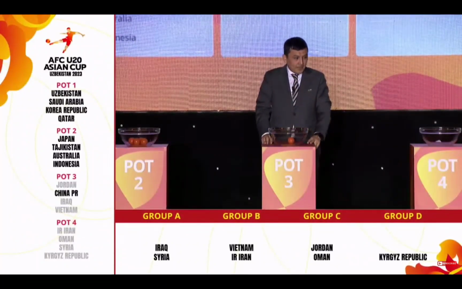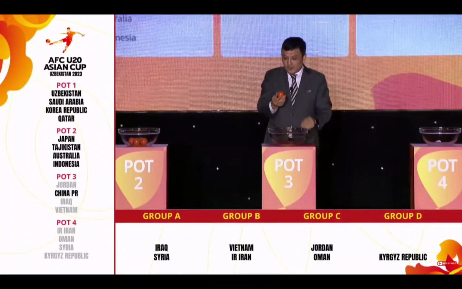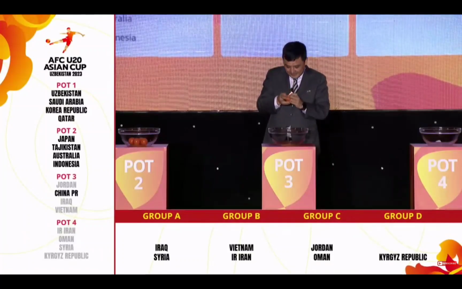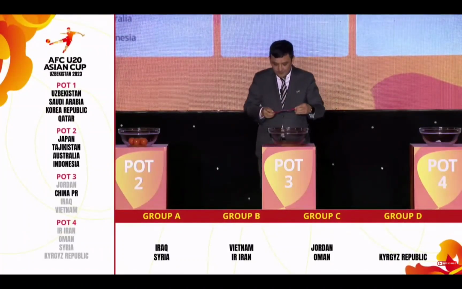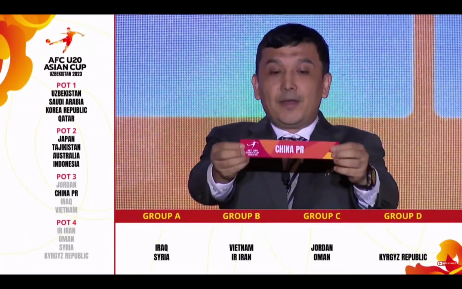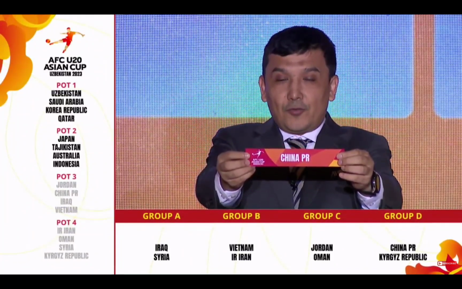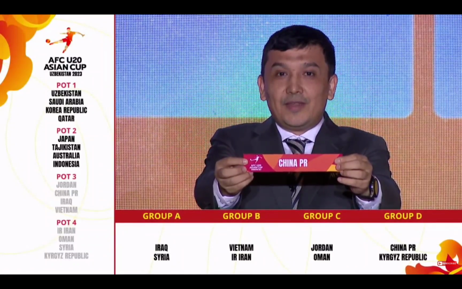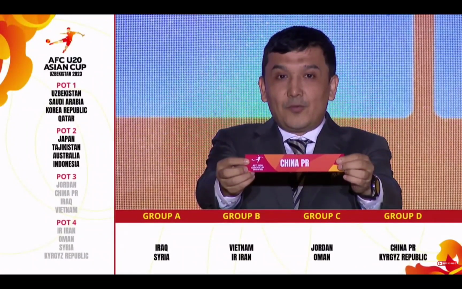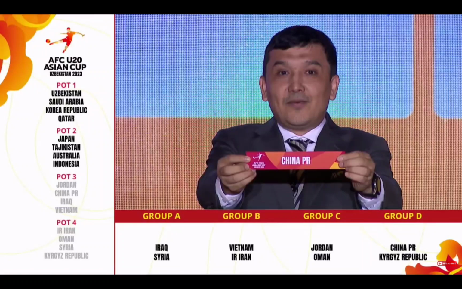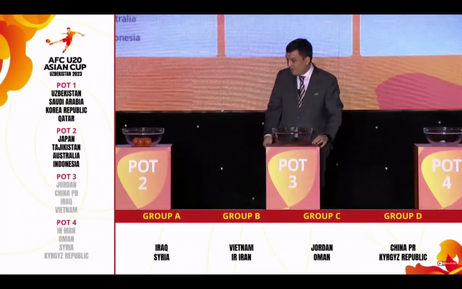The last ball from this pot should be People's Republic of China. And here is the confirmation. China PR, one of the best second place teams in the qualifiers, host of the 2010 edition of the AFC Under-19 Championship, champion of the same competition in 1985 played in United Arab Emirates. China takes position 3 in Group D together with Kyrgyz Republic.